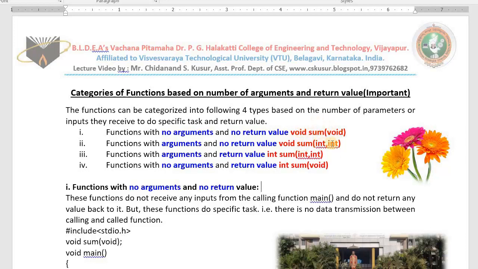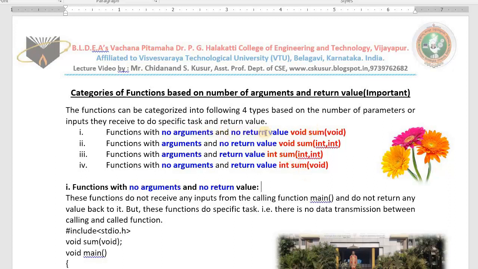This function will take two numbers. It will make the sum. It will print. It will not give us any value back. Next, it takes two numbers. It makes the sum. It gives back. Next, it will not take the input. It will read the numbers. It will make the sum. It returns. See here, same function you can write in different categories.